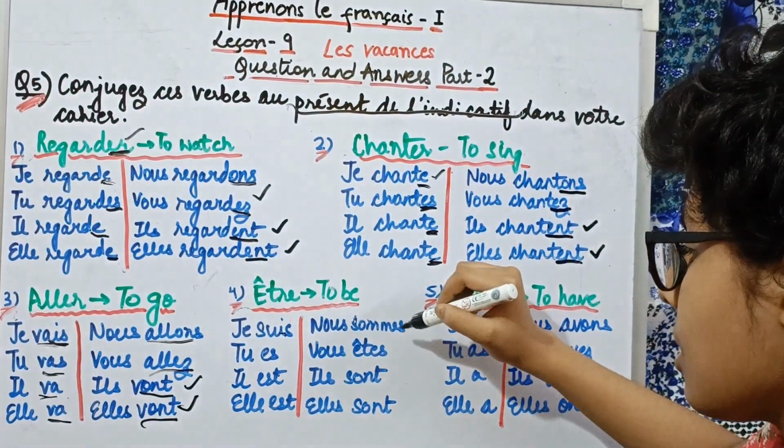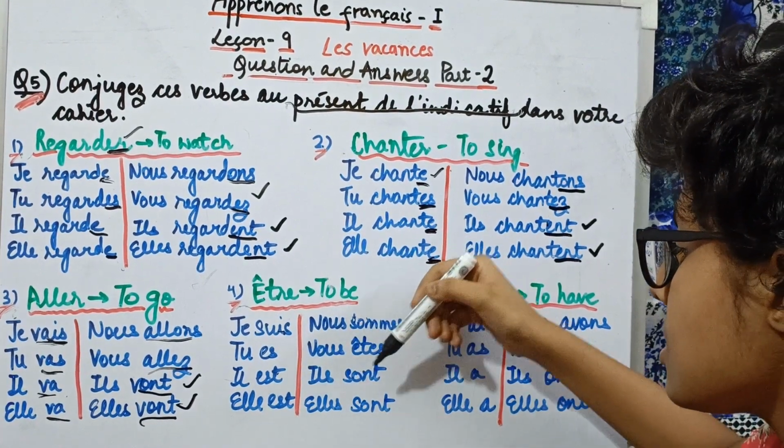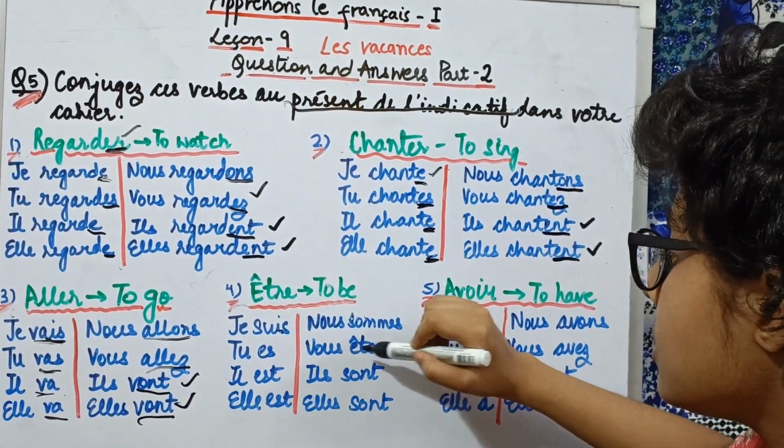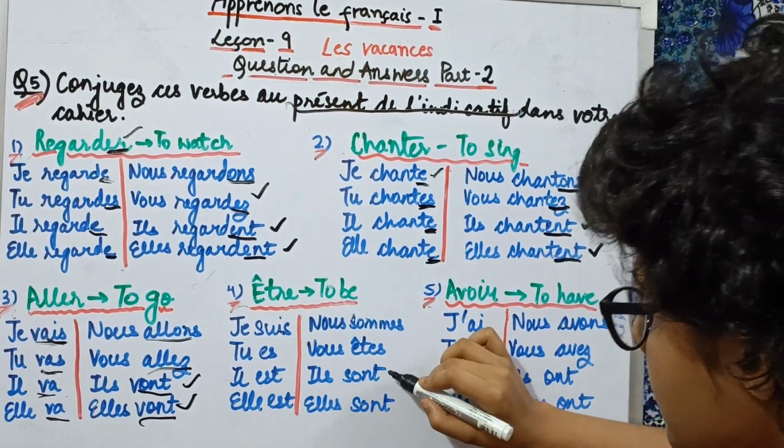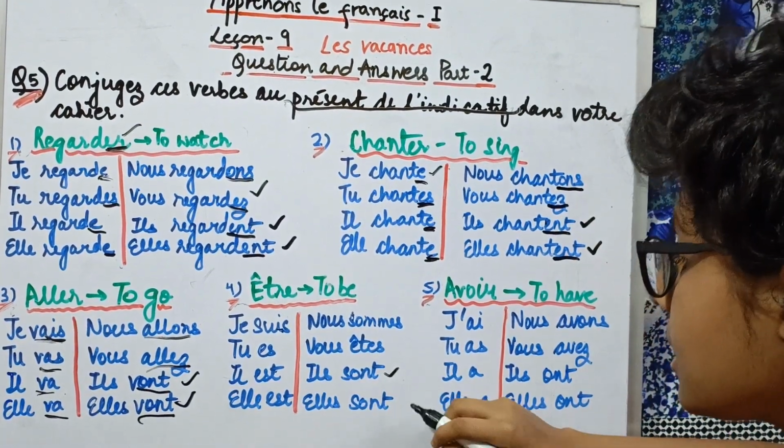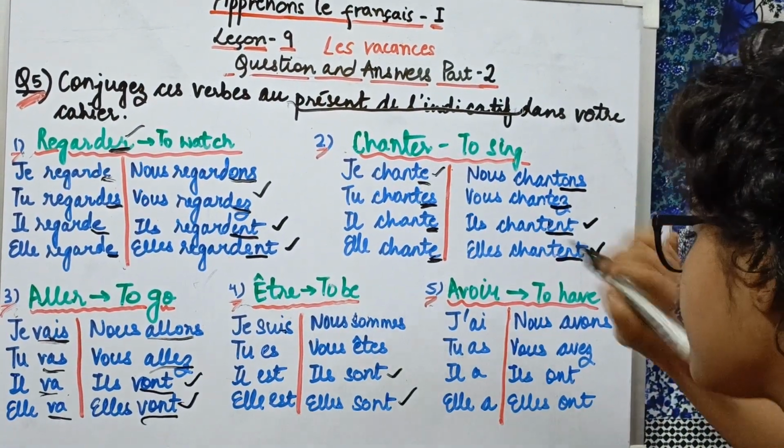Then we have nous sommes, vous êtes, ils sont, elles sont. We are, you are, they are, and they are. Just the difference is that the first one is for masculine, and then we have elles, which is for feminine.